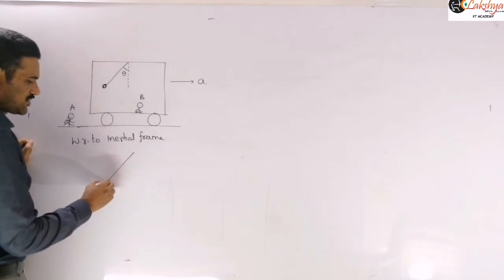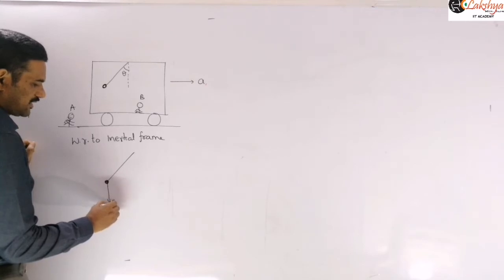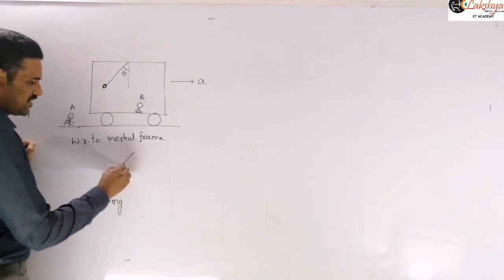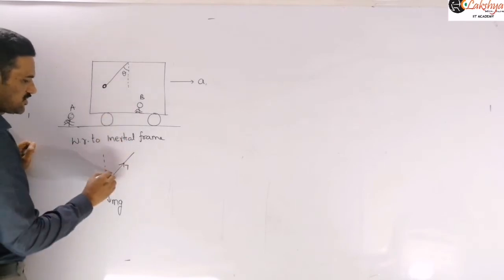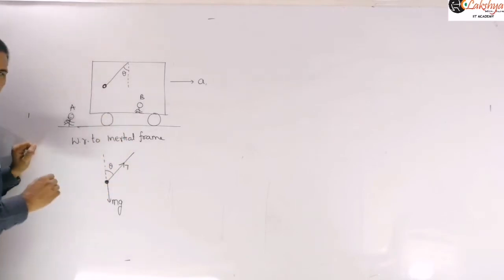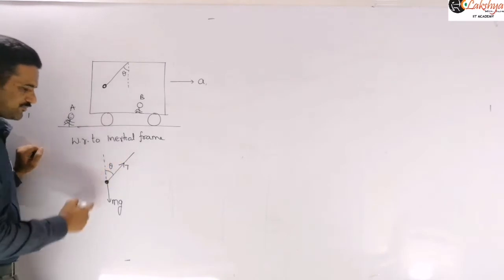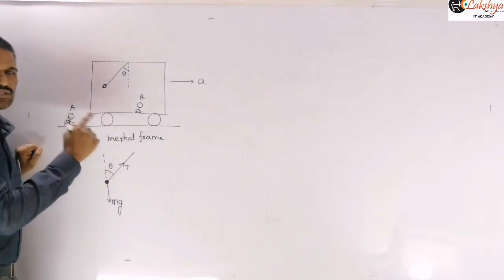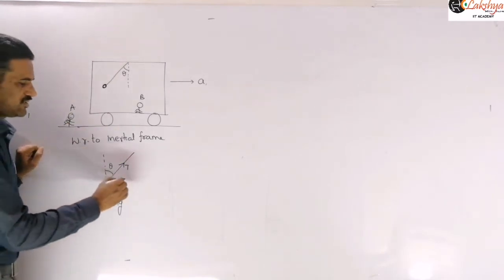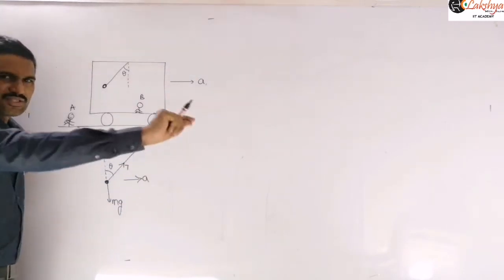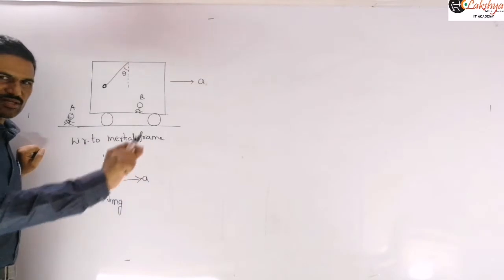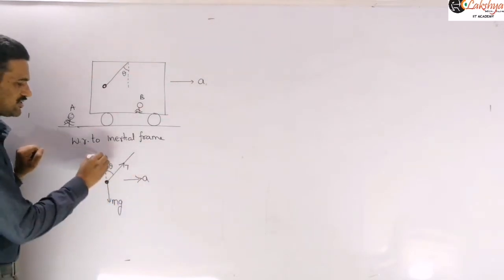The forces acting on the bob are mg acting downwards and tension in the string, making an angle theta with the vertical. Only these two forces act on the bob in the inertial frame. Under their action, the bob accelerates horizontally towards right. Let us resolve the tension into components.